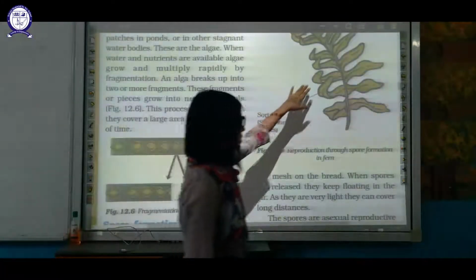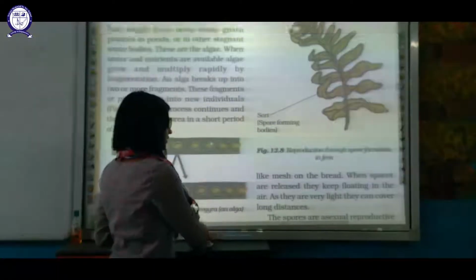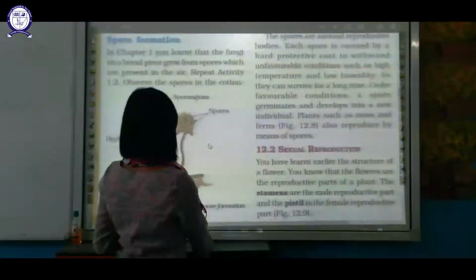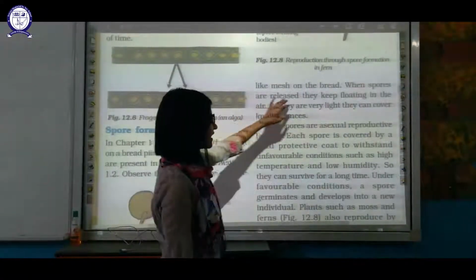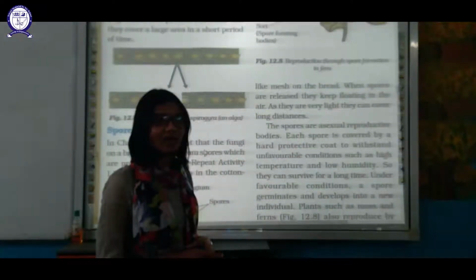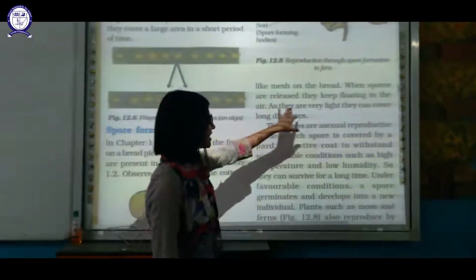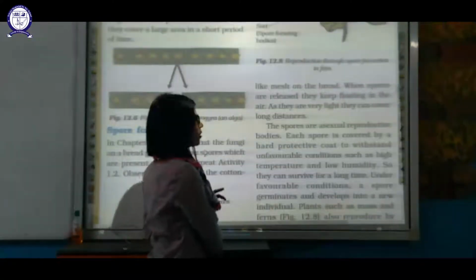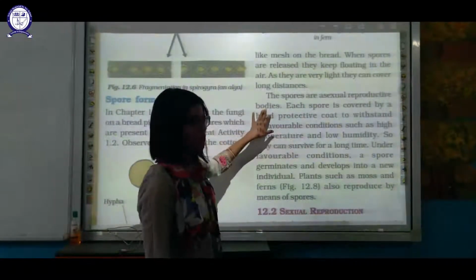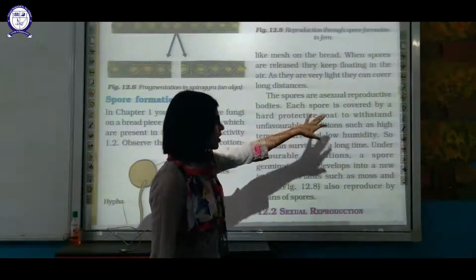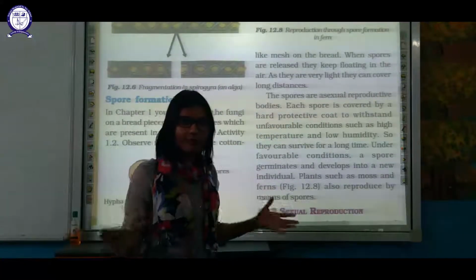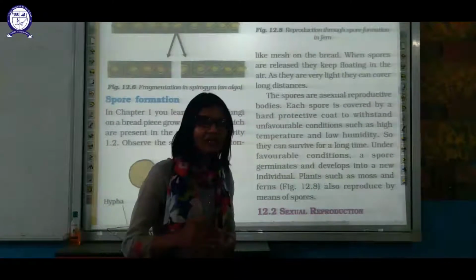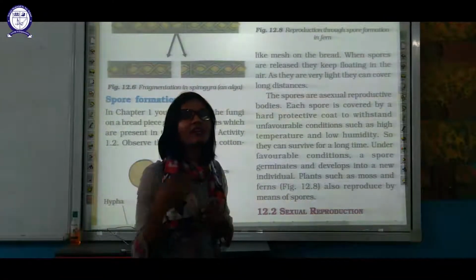Okay, these are the spores in case of fern. Okay, now observe the spores in the cotton like mesh of the bread. When spores are released by the plant, they keep floating in the air as they are very light in weight. Okay, they will cover long distance. These spores are asexual reproduction bodies. Okay, each spore is covered by a hard protective layer which can withstand extreme climatic conditions. Okay, but when favorable conditions are available for that spore, it will give rise to a new individual.